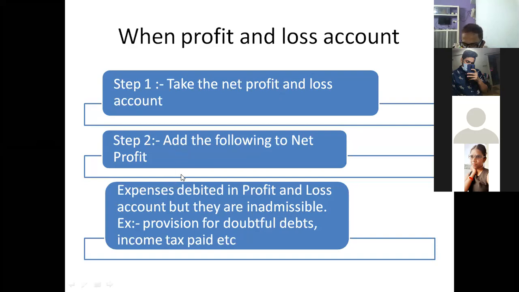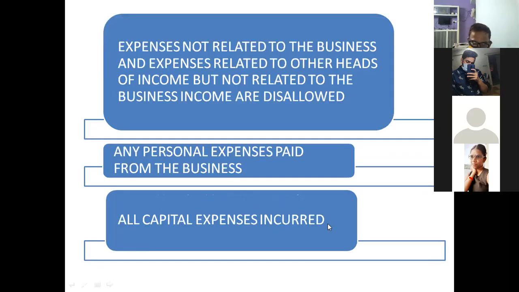Add the following to net profit, which has to be added: expenses debited in P&L account, but they are not admitted. They are inadmissible. Those expenses are not business related. Yes or no? Classify the expenses. If it is yes, don't take it. If it is no, take it. What are those expenses? Like provision for doubtful debts, income tax paid. This cannot be admitted. This is no, these are not a business expenditure.